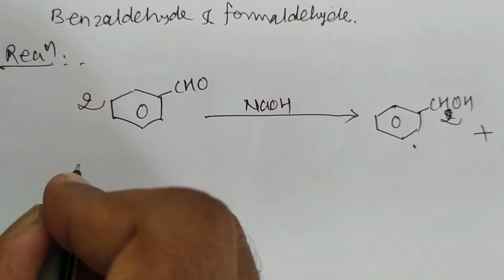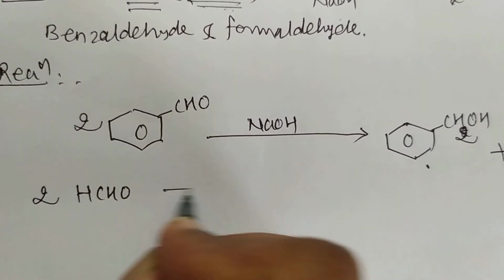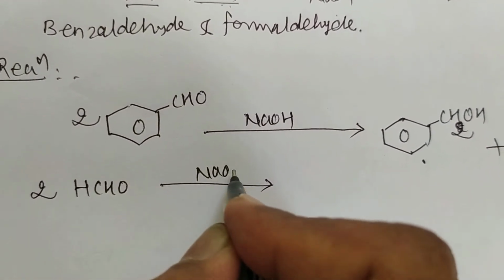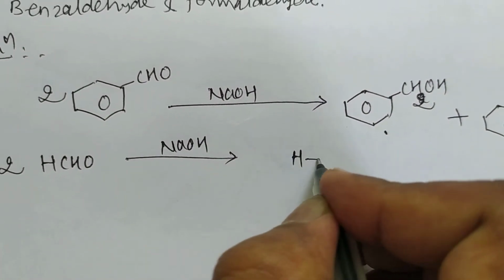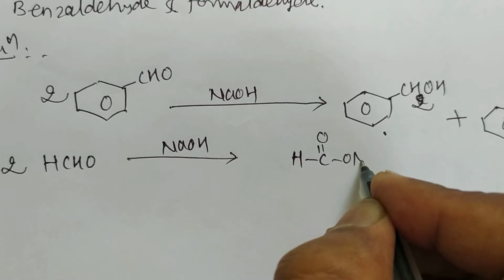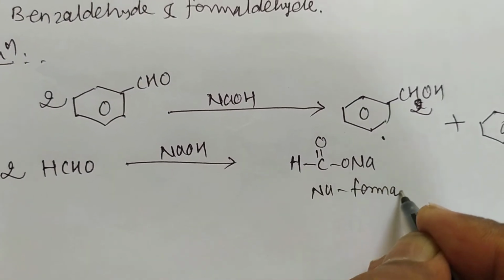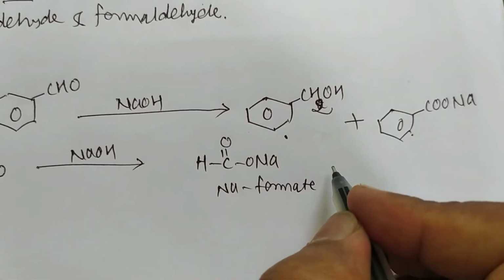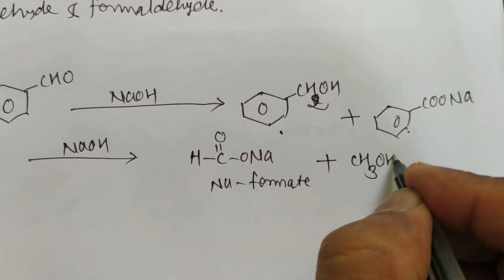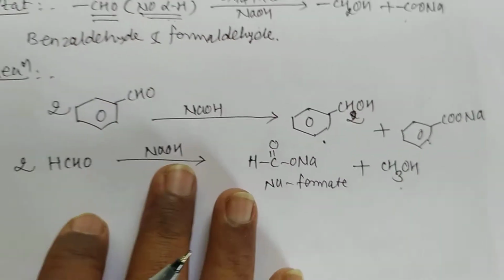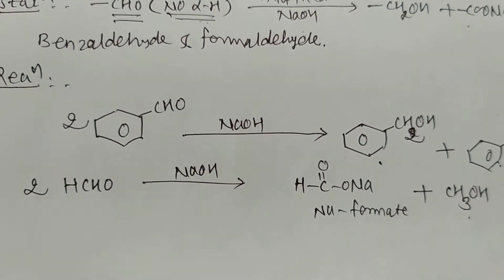If we use formaldehyde, HCHO, when 2 molecules of formaldehyde undergo the Cannizzaro reaction in presence of a strong base, then it gives sodium formate. This is sodium formate, meaning one of the molecules is converted into the sodium salt of the acid and another is converted into alcohol, that is methanol. Its mechanism is very simple.